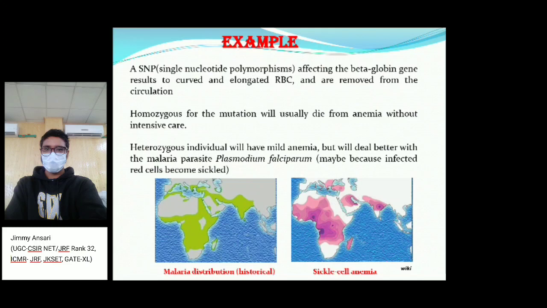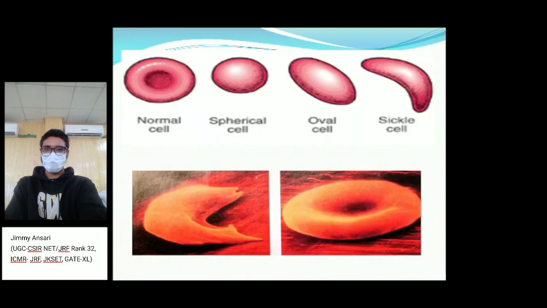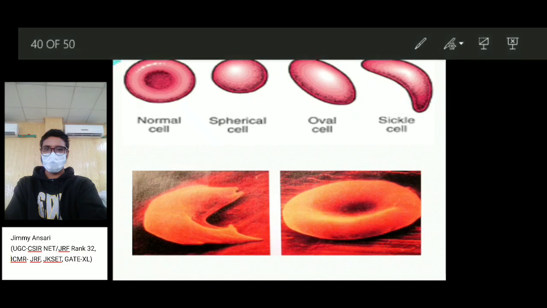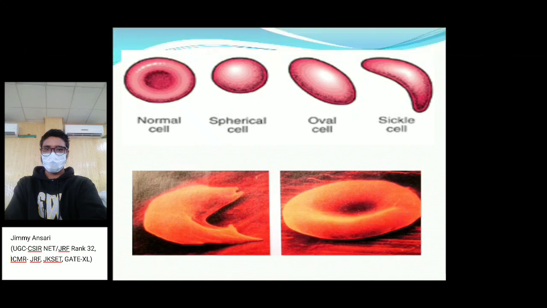So looking at the malarial distribution history in this region, if the organism is a heterozygous individual, they have mild anemia. The normal cell is like this RBC, but due to the change in SNPs, the RBC becomes sickle shaped, which we also call sickle cell anemia.